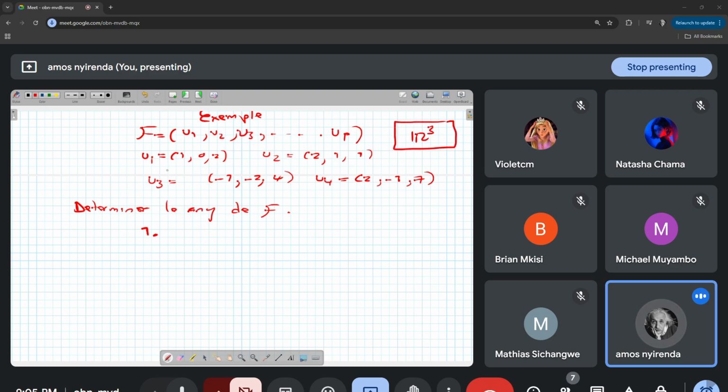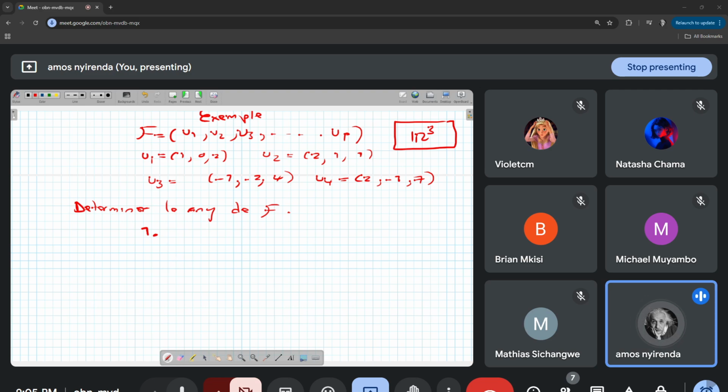Look at the components: u1 has 3 components, u2 has 3, u3 has 3, u4 has 3. So u1, u2, u3 and u4 are all vectors in R3, because all the vectors have 3 components. That is one important thing to remember.